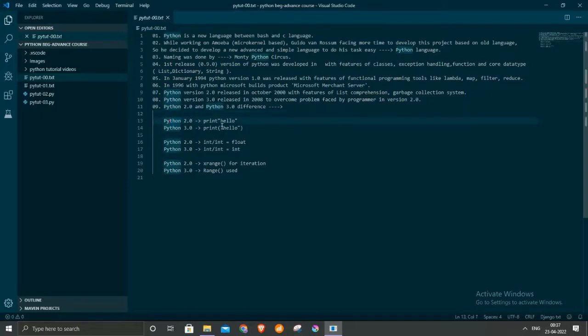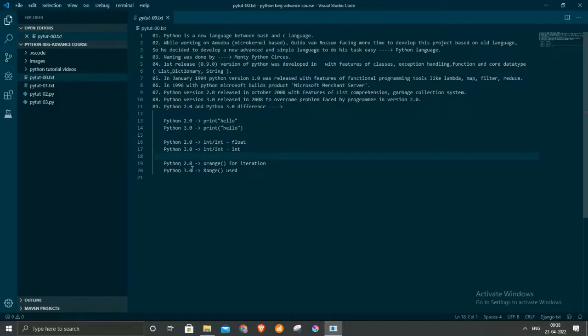The first difference is the print or output function. In Python 2.0 there are no parentheses at the beginning and end of the output statement, but in Python 3.0 parentheses are given at the start and end of the output statement. The second difference is, in Python 2.0 division of integers gives a floating point number, but in Python 3.0 division of integers gives an integer number.